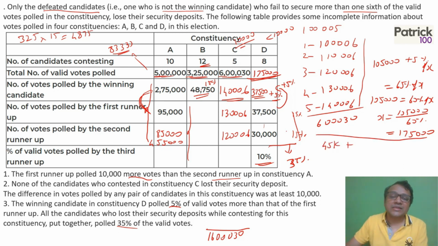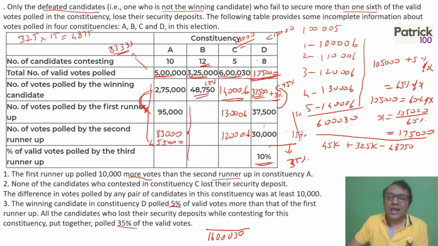In B, everyone except the first one lost their deposit, which is 3,25,000 minus 48,750. So we can say plus 3,25,000 minus 48,750.